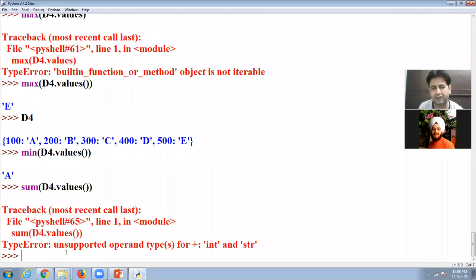But if I apply the sum function, it will generate an error, because the values are string values. These values are not numeric values.